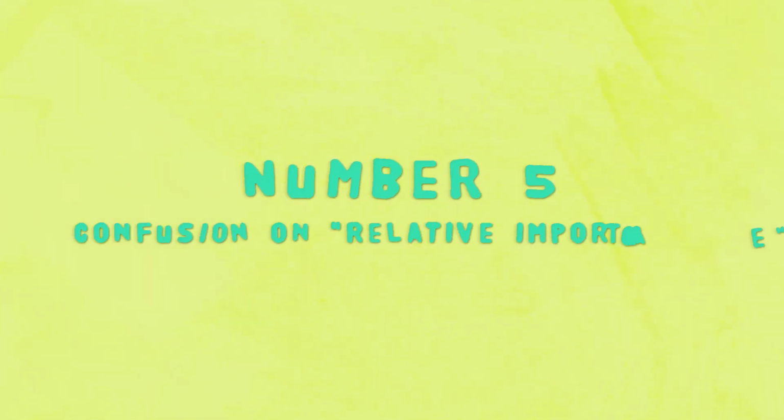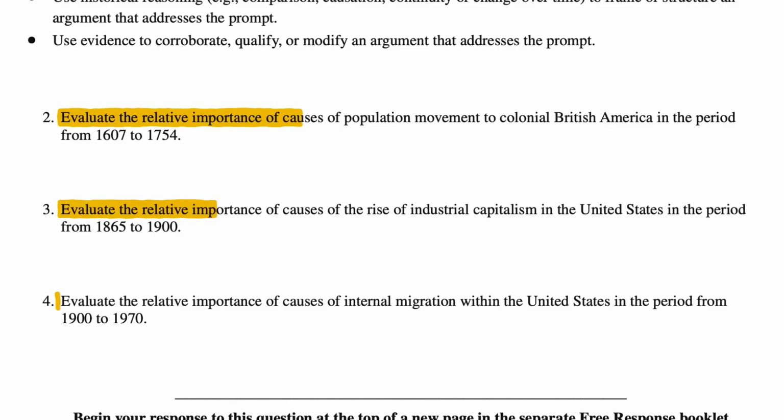Number 5, students don't understand what relative importance means. This is another one from the history side, and on this year's APUSH exam, students were asked to evaluate the relative importance of causes of certain events in the LEQ. Many students seem to interpret that as asking why was X important, but we have to make it extremely clear to them that what it's really asking is to identify multiple causes and then rank their importance.